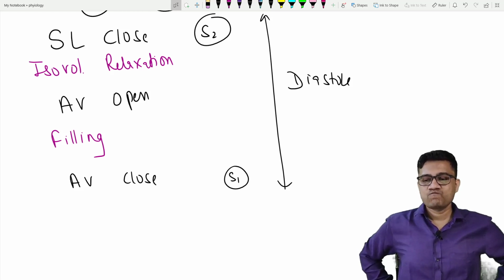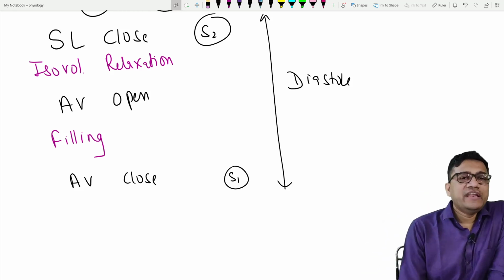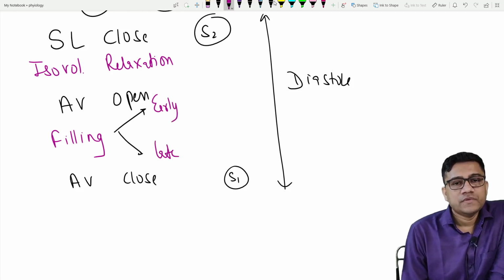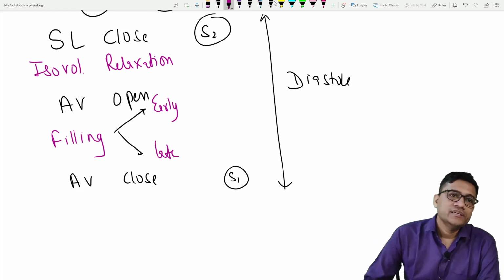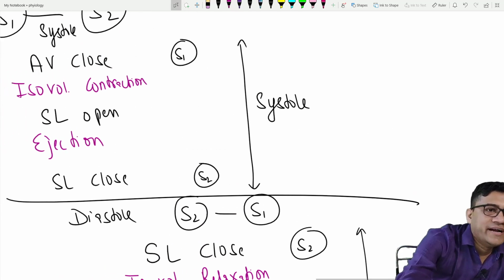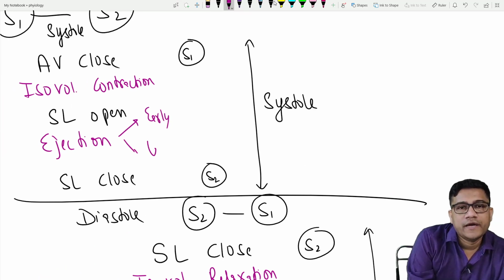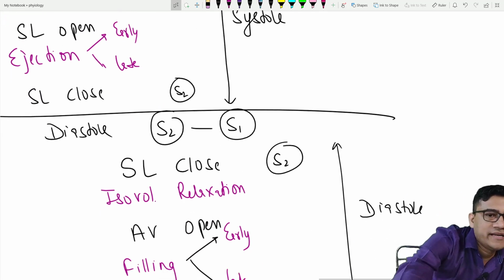Done? Okay. Now filling has two parts. What are the two parts of filling? Early filling and late filling. Are you clear? So early and late. Same way we know that ejection has two parts, early and late.